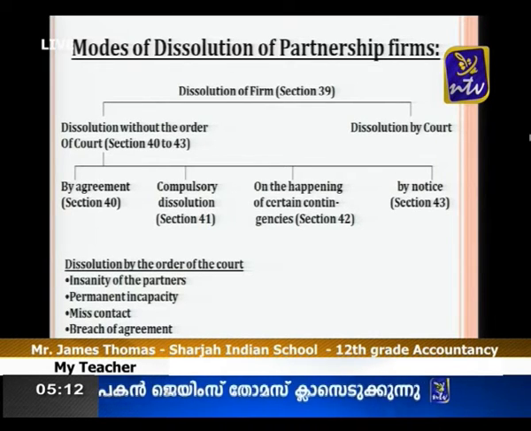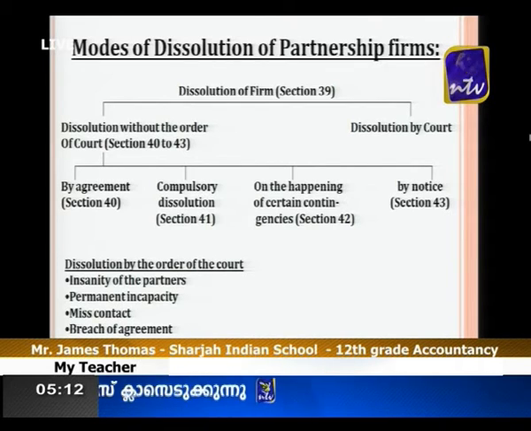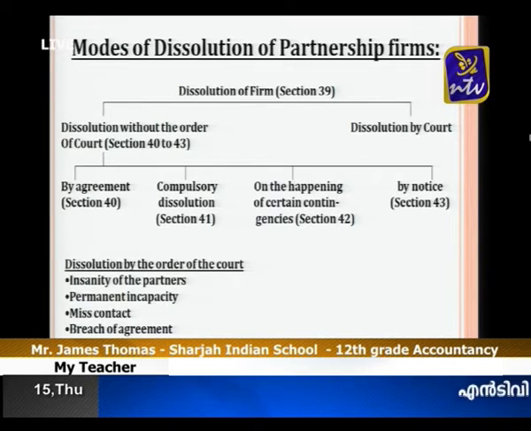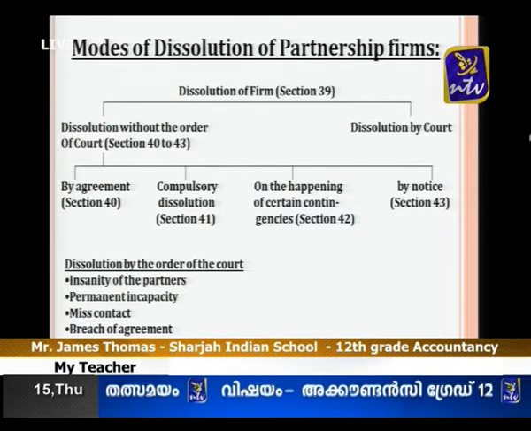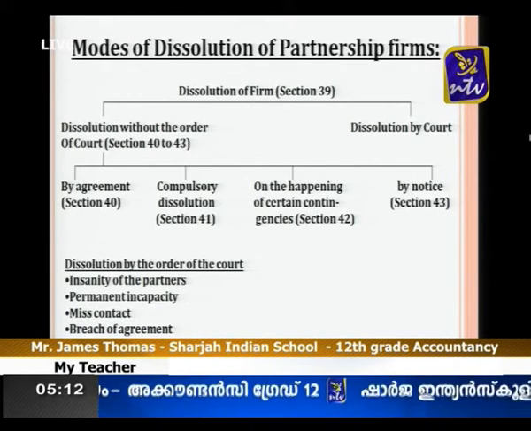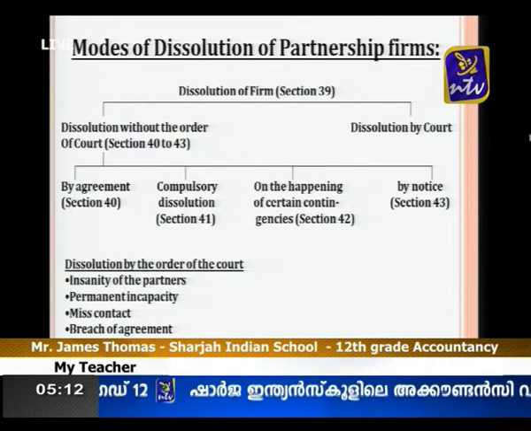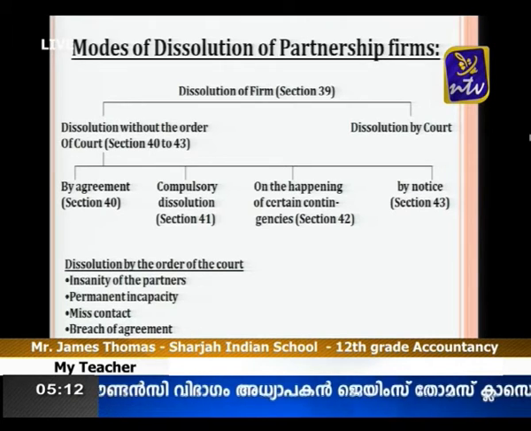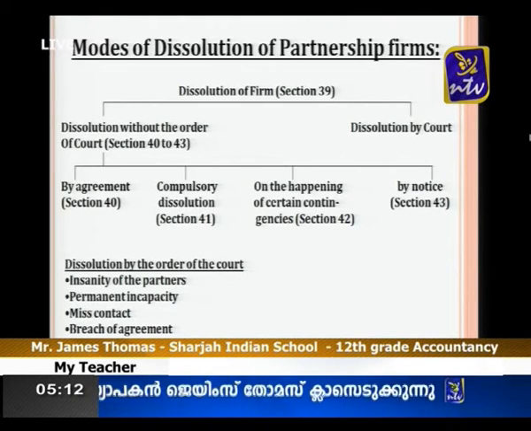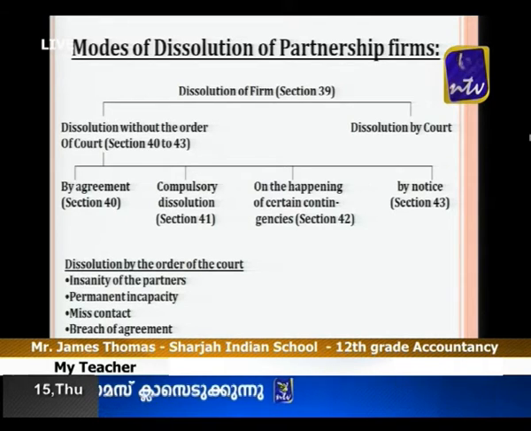So the case number 1, voluntary dissolution or dissolution without the order of the court. That part is coming under sections 40 to 43 of the Partnership Act 1932. That is what is called voluntary dissolution or dissolution without the order of the court. But the other case, the compulsory dissolution or dissolution by the order of the court, is coming under section 44 of the Partnership Act 1932.